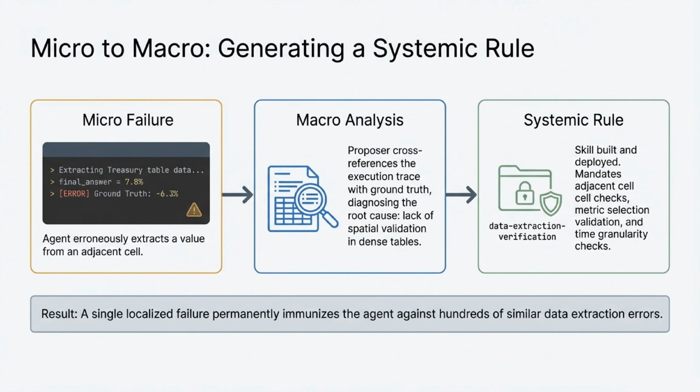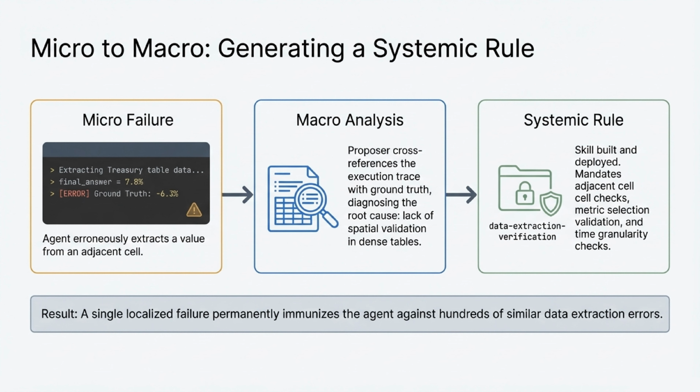This engine effectively turns micro-failures into macro solutions. Imagine the agent makes a micro-failure, like erroneously extracting a value from the wrong cell in a data table. The proposer conducts a macro analysis, diagnosing the root cause as a lack of spatial validation. It then generates a systemic rule, a deployed skill that mandates adjacent cell checks and metric validation. As a result, a single localized failure permanently immunizes the agent against hundreds of similar extraction errors moving forward.